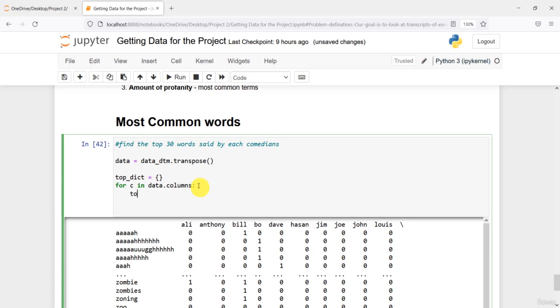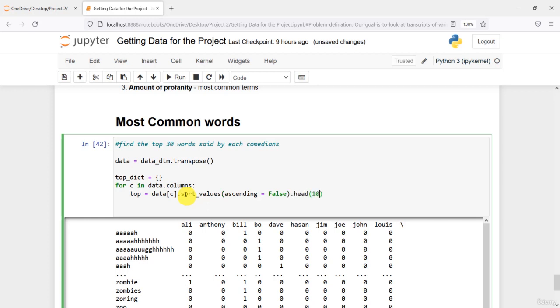From here I create a top variable and get data[c]. Since this is a dictionary, I get the comedian's values and sort them in descending order, so ascending gives False,